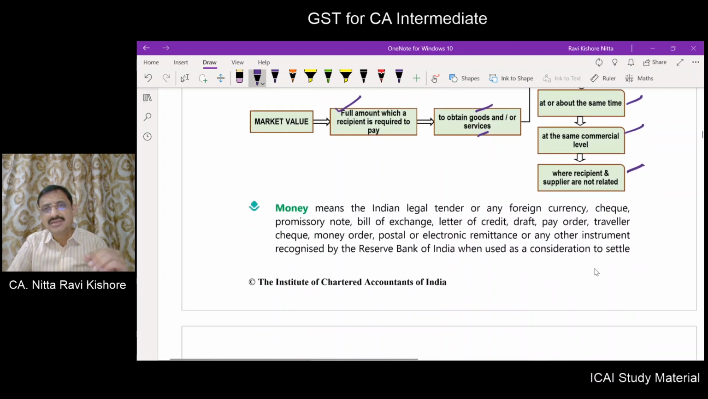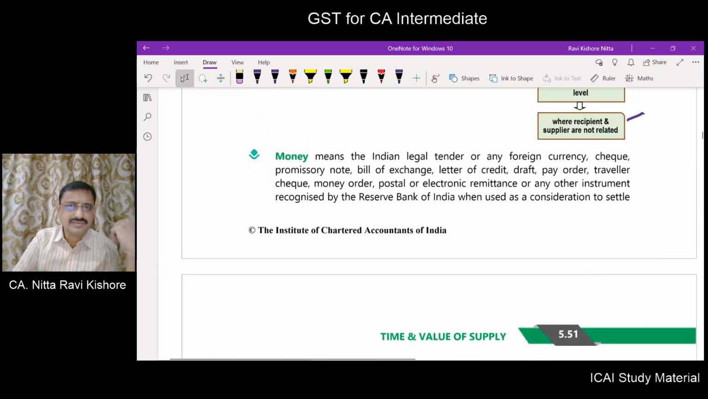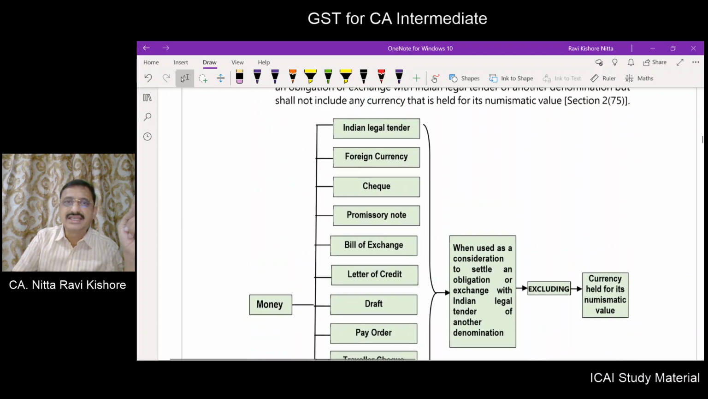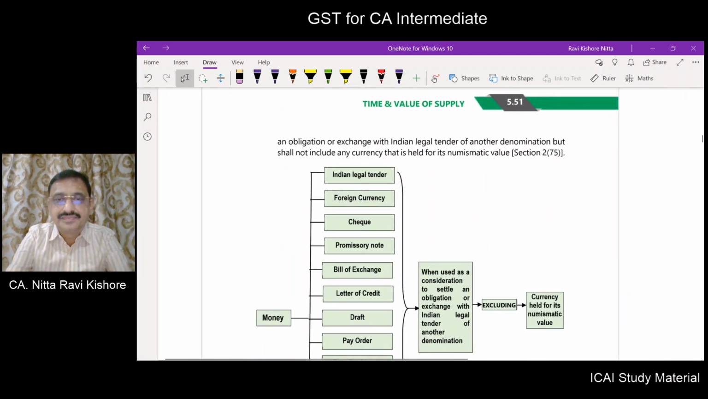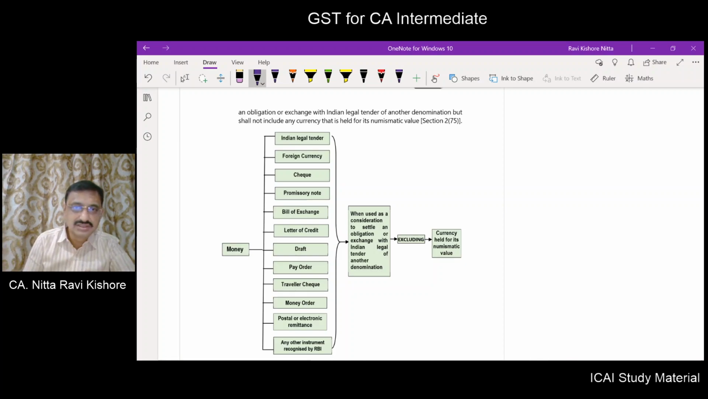Whom do you mean by related parties? Already we learned in one of the chapters, but again we will learn whom you mean by related parties here also by a flowchart. Money, we already defined. So directly we will go into the flowchart. Money we already defined in our previous chapters.